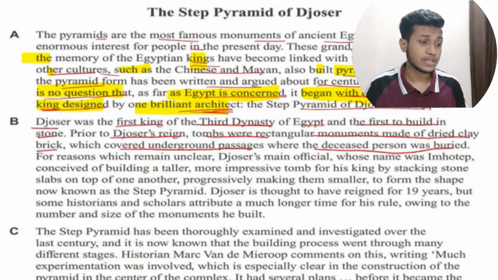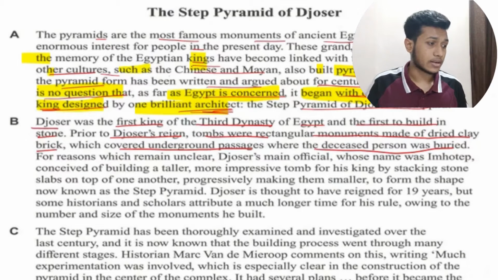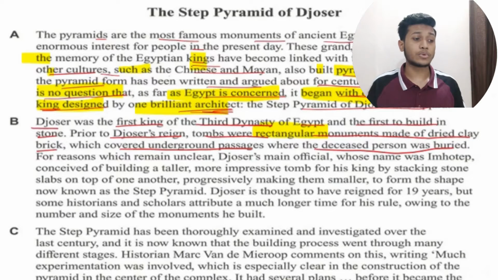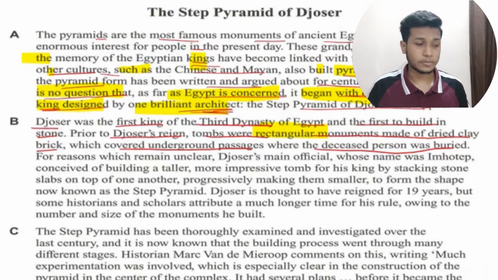The design of the pyramid was what? Rectangular. Let's underline, let's highlight it. Design of the monument was rectangular, before Djoser was the king.